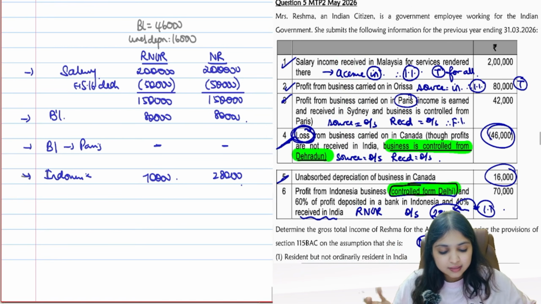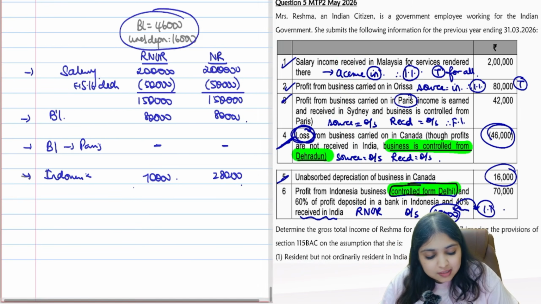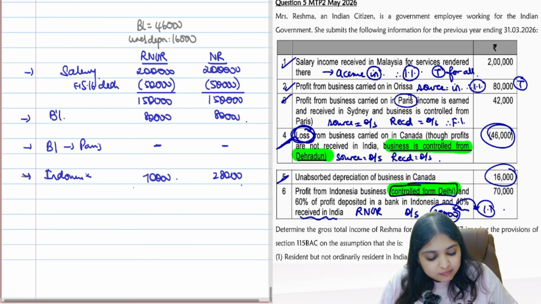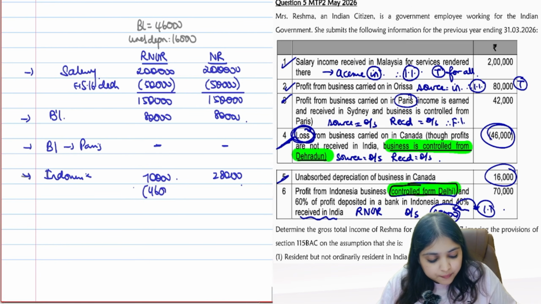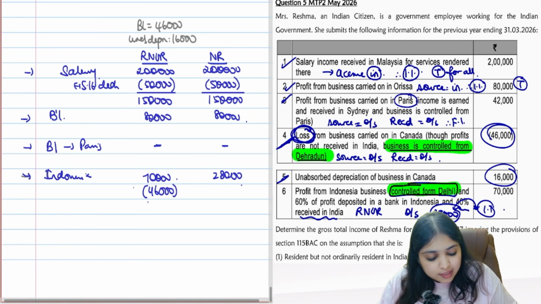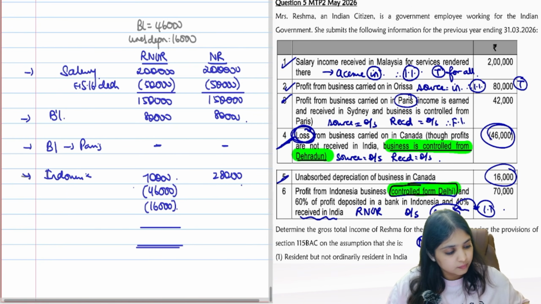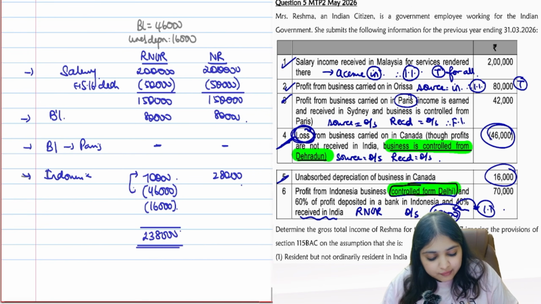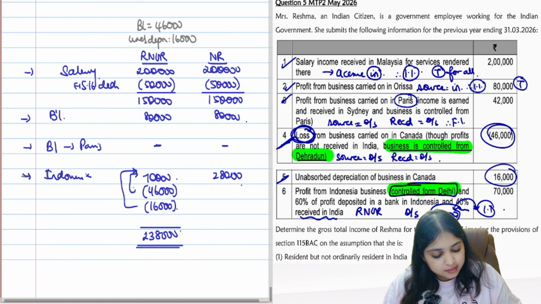Okay guys, that's it. So come on, I have to adjust this business loss. Can I adjust this business loss against salaries income? You can't adjust against salaries income, but you can adjust against business incomes. So against my business incomes, I'll adjust the loss of 46,000. Also this unabsorbed depreciation, I'll adjust against business income. So what's your net income now for RNOR? RNOR net income is 2,38,000. The loss I have adjusted only against business income.